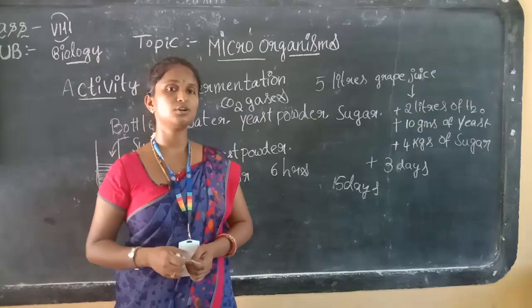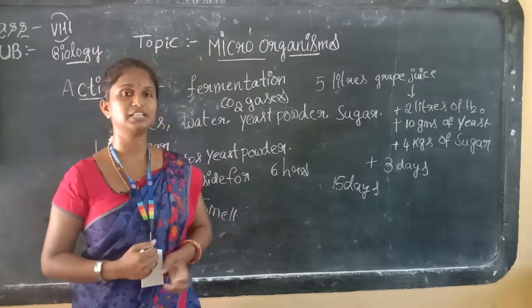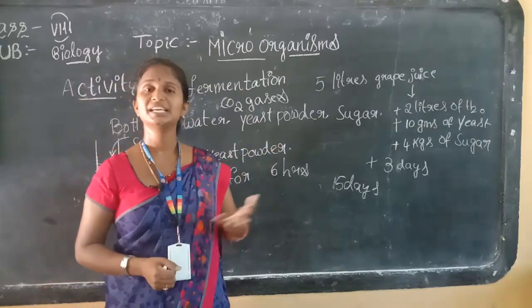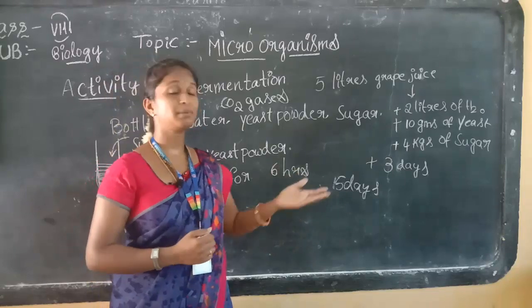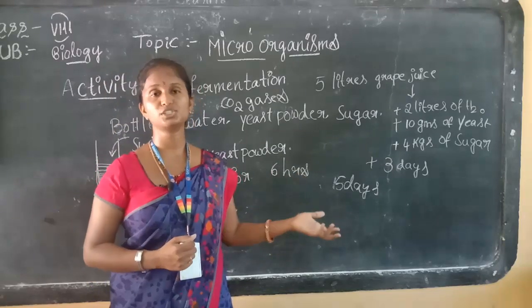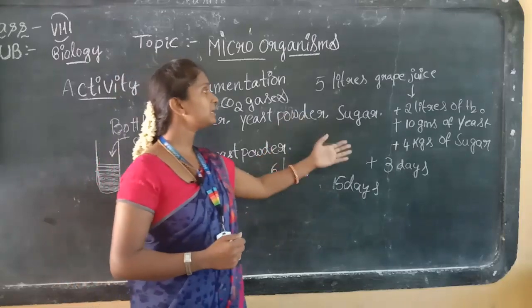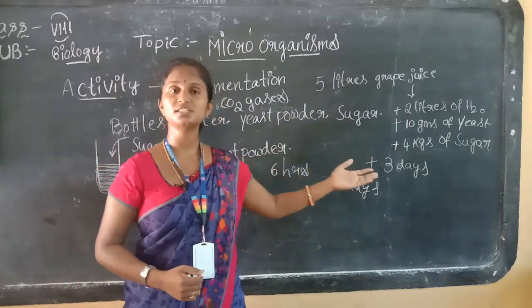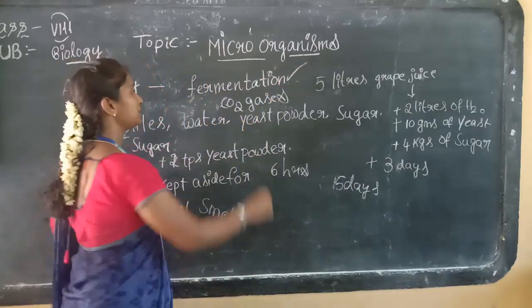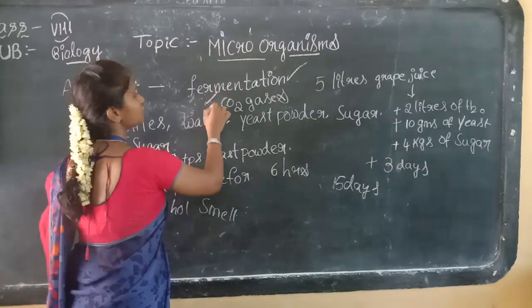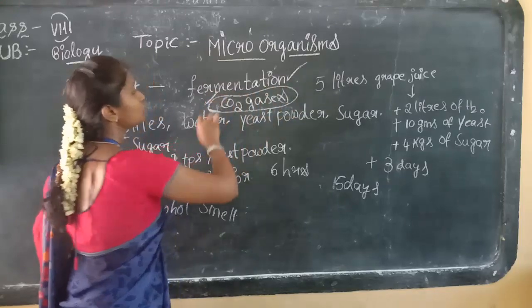This is commercial, no? They are getting more money with the help of this yeast powder. Yeast is nothing but a microorganism, but they are getting money by the production of alcohol. In that beer and wine preparation, which process occurs? The fermentation process, through the production of CO2 gas molecules.